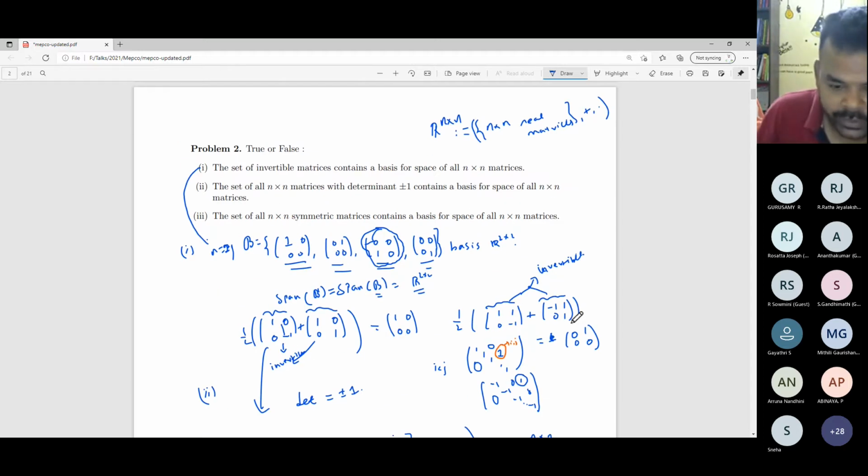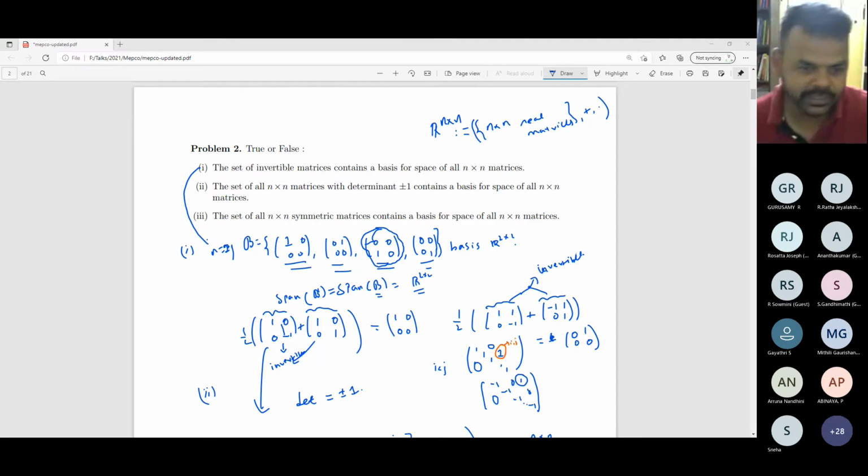Okay, that's great. Thank you. So his question was how to get this idea. In general, when you are dealing with a known vector space, you just think about the standard basis for that vector space. If you are working with the set of all polynomials of degree at most n, or of any degree, you stick to your standard basis first, that is 1, x, x square and so on. For R n you take the standard basis e1, e2 and so on.